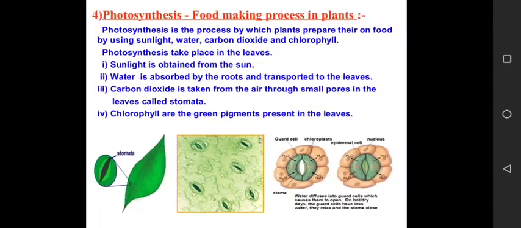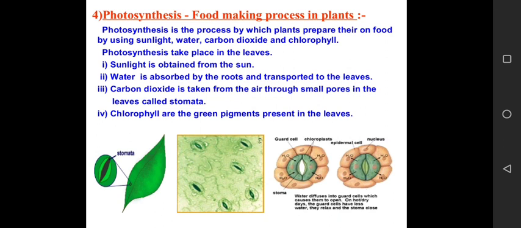Now next comes the process by which green plants make their food. Now what is the name of the process? The process is photosynthesis. So we have been studying this topic in previous classes also. Photosynthesis is a process by which plants prepare their own food by using sunlight, water, carbon dioxide and chlorophyll.